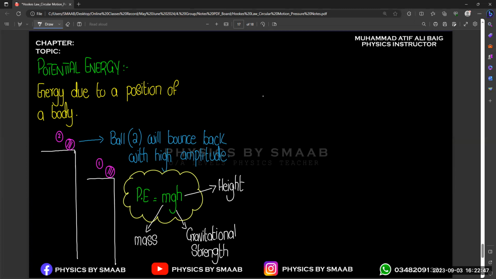Basically 9.81. In the new exam specification from May June 23, they give you the value 9.81. Before that, we were using the round figure 10. The reason is that in A levels it is compulsory to round off the value to two significant figures minimum. So they use the value 9.81 in IGCSE this time so that students practice rounding off values from their IGCSE level, and it will be easier in their A levels. That's why this time we are using 9.81.